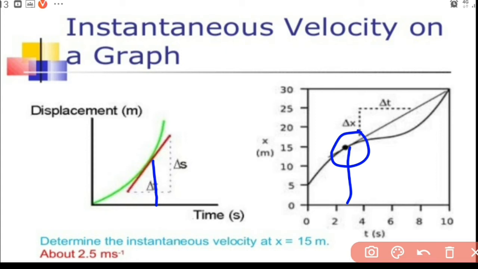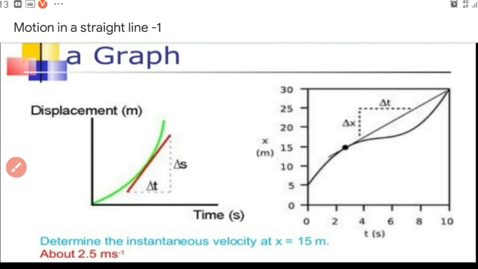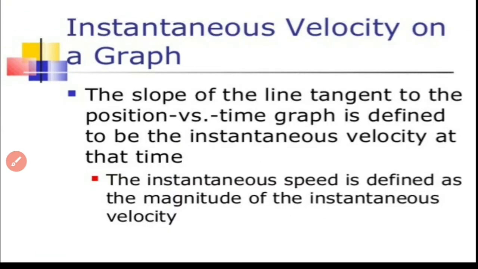Now the term instantaneous speed means the magnitude of instantaneous velocity. So the magnitude of instantaneous velocity is defined as instantaneous speed.